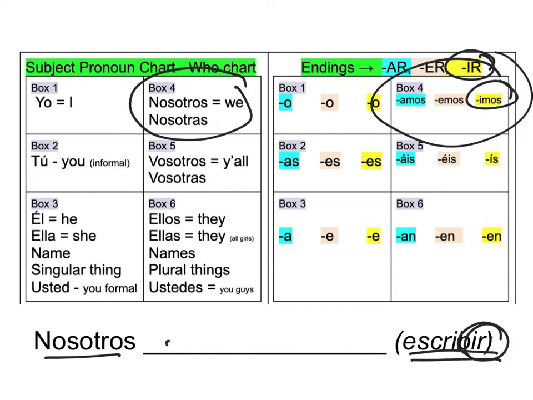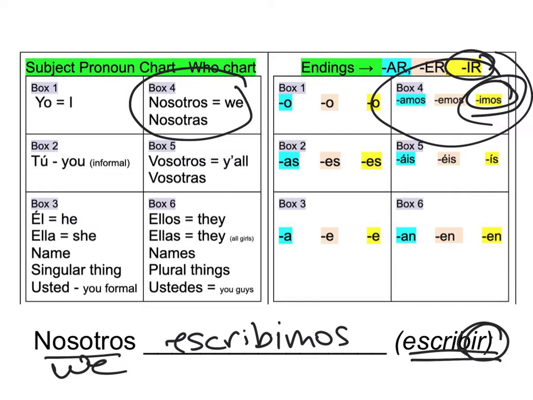Chop and swap. Escribir, chop off the IR and switch it with the ending it told us to. Escribimos. And now it says we write.